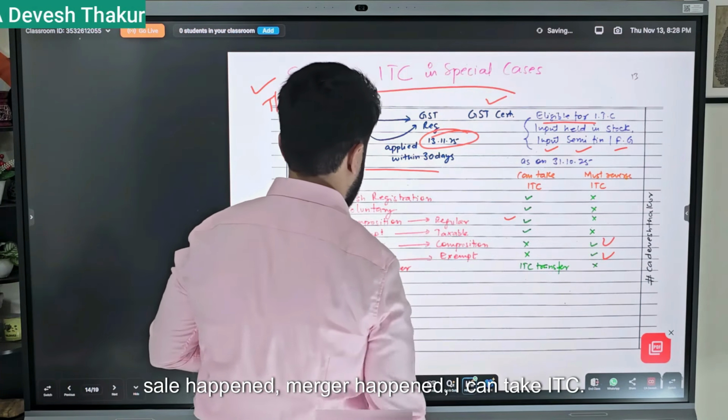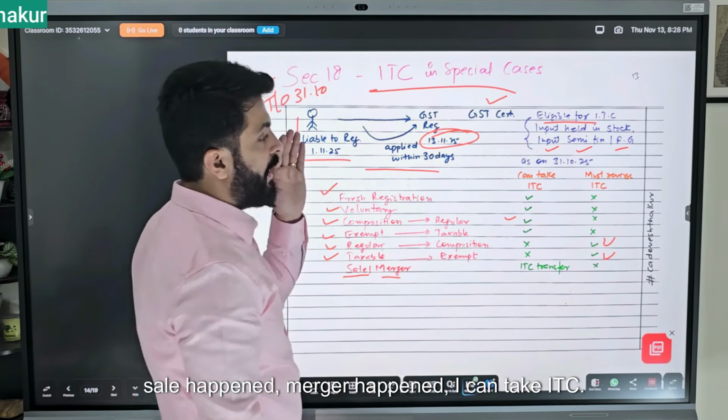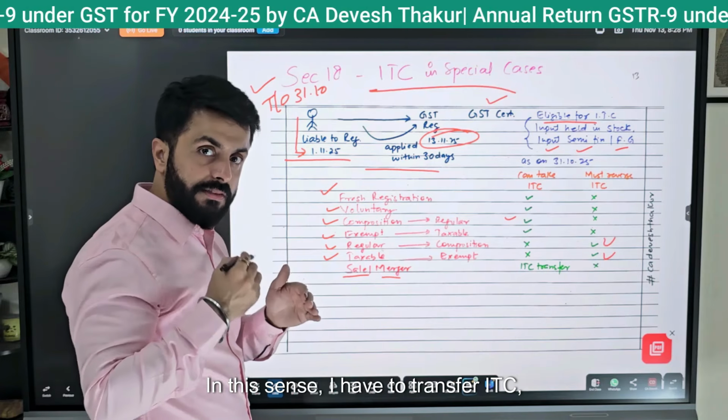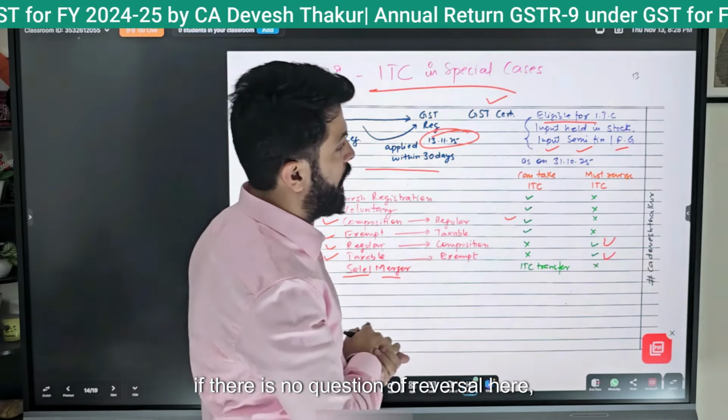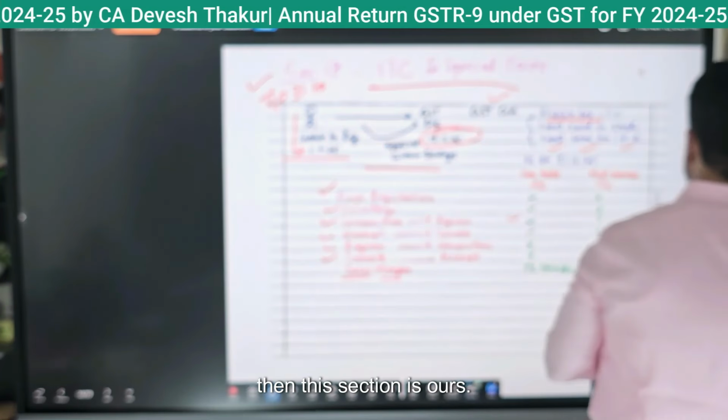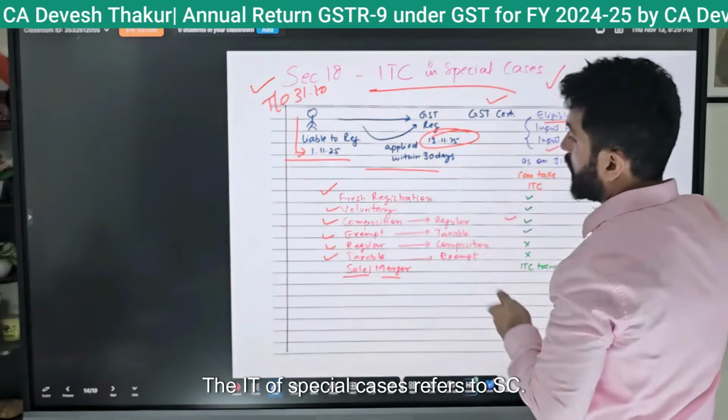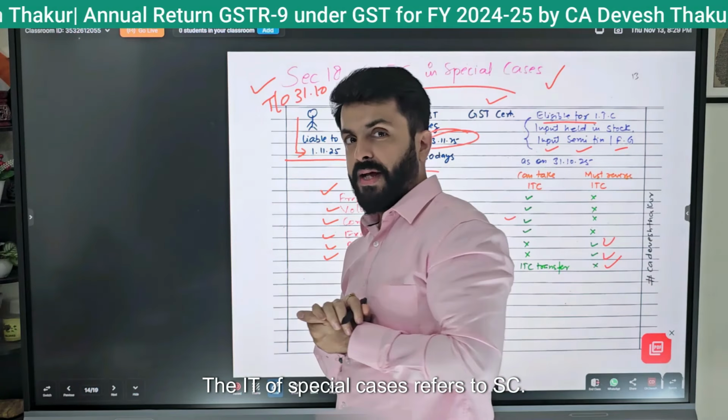If a sale or merger happened, I can take ITC, and in this case I have to transfer ITC. If there is no question of reversal here, then this section applies. That is ITC in special cases.